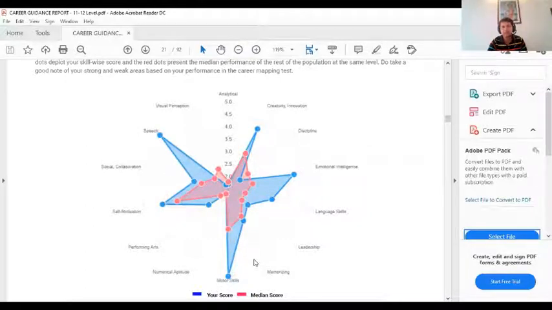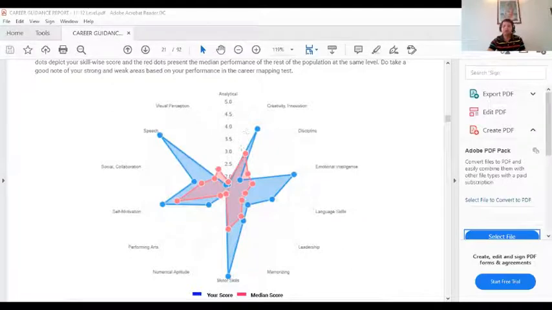What it basically does is that the blue color spider is the student score, and the red color spider is the average score at that level. For example, the student is in class 10th, or class 11th, or at the professional level. At that level, the mean score is depicted by this red colored spider, and the blue colored spider depicts the student score in 14 different skill areas.